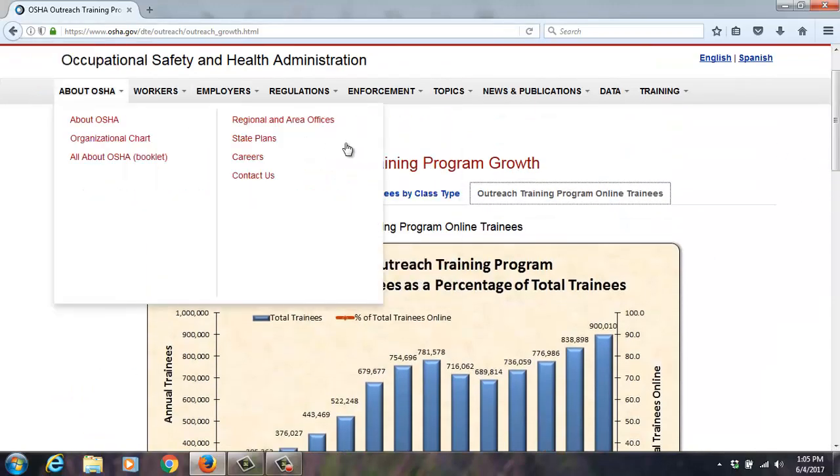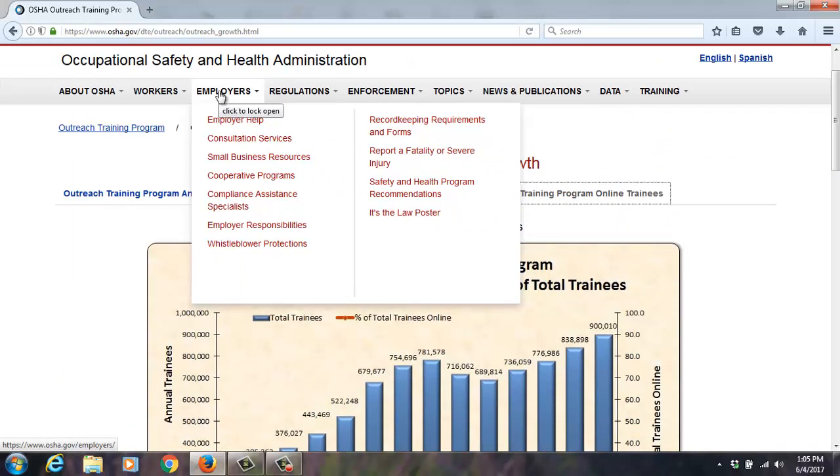I don't know. If you're an employer, you can find information here to help you out. Don't be afraid of OSHA. You can call their office. You can ask for an OSHA consultant to come in. You should be using these resources, again, as a minimum or basic safety program development. Small business resources, cooperative programs, all this other stuff. To report a fatality, again, another link to it, changes in the record keeping, and I've got a webinar on that stuff also posted on YouTube. Safety health program recommendations, and I'll get to that later.